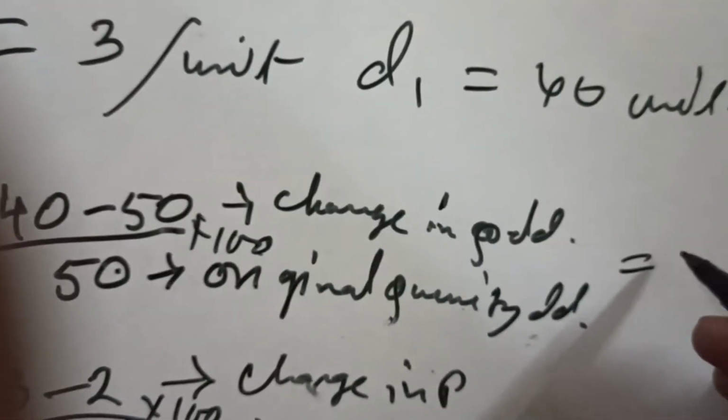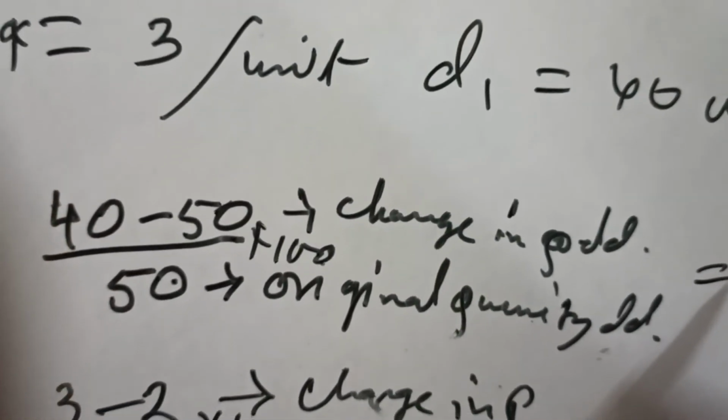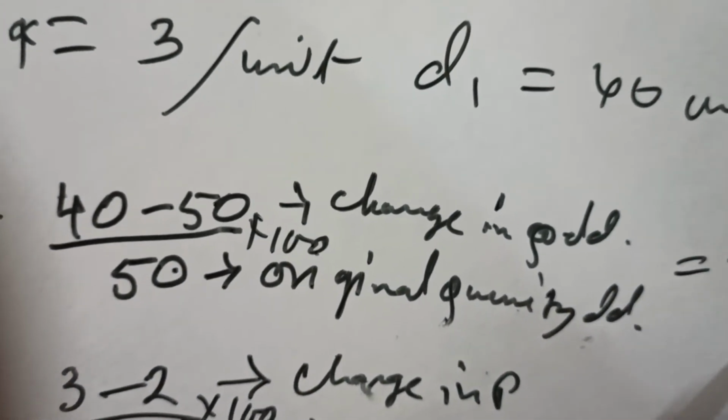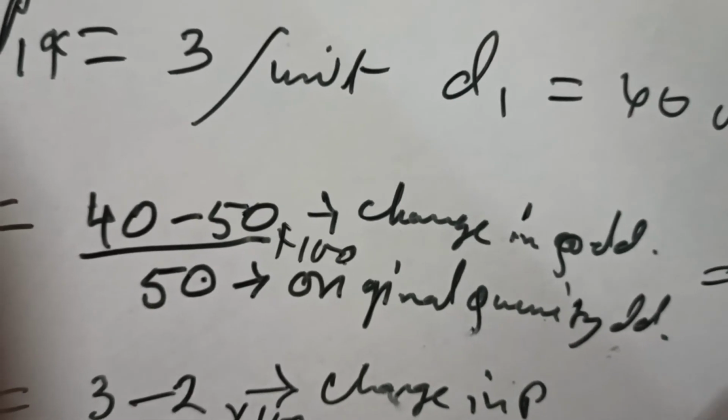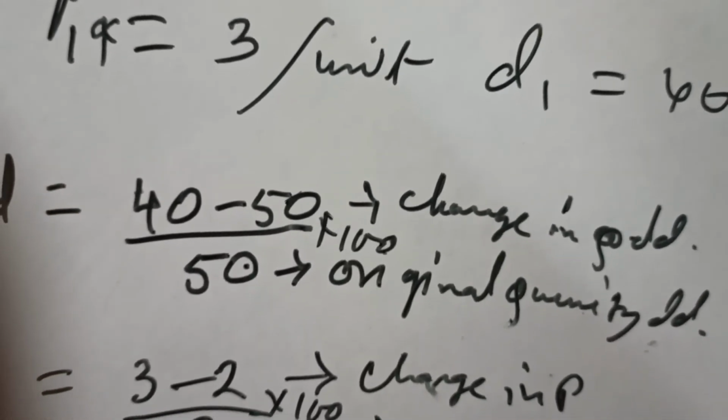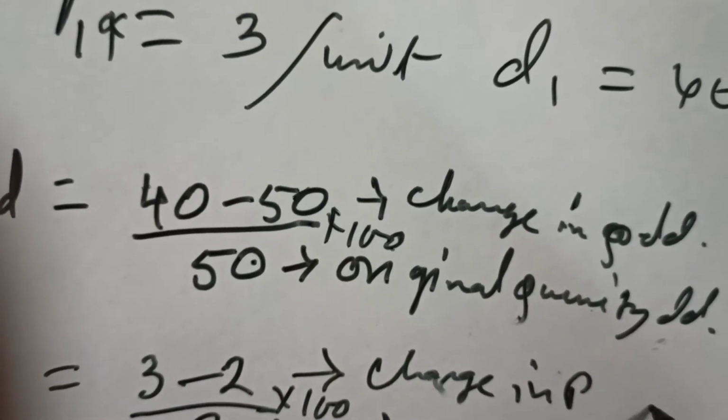And this becomes minus 10 by 50, that is minus 1 by 5, and this is half.